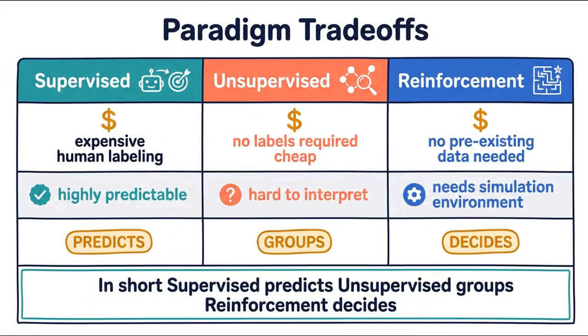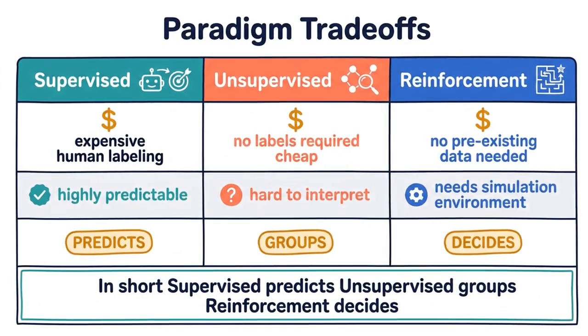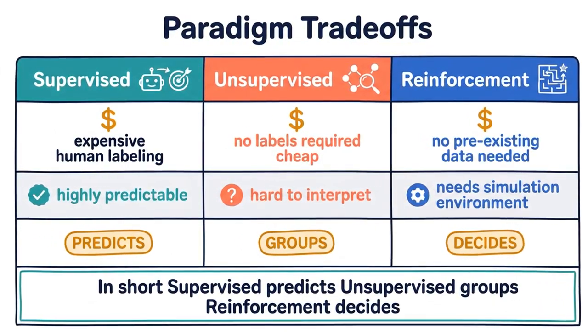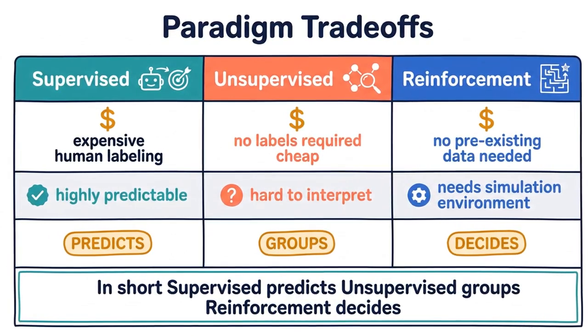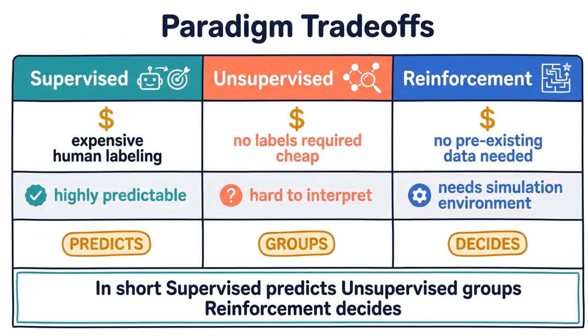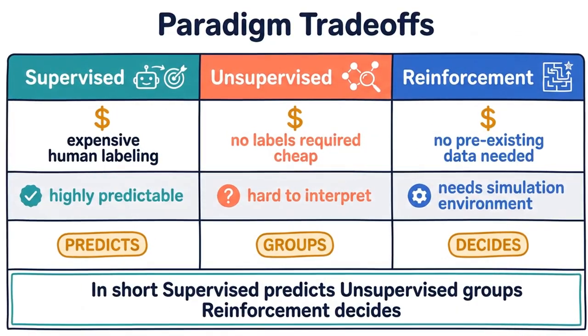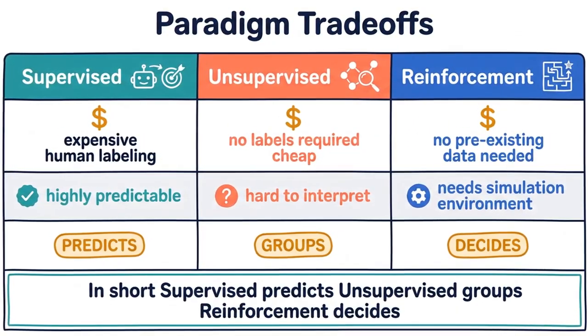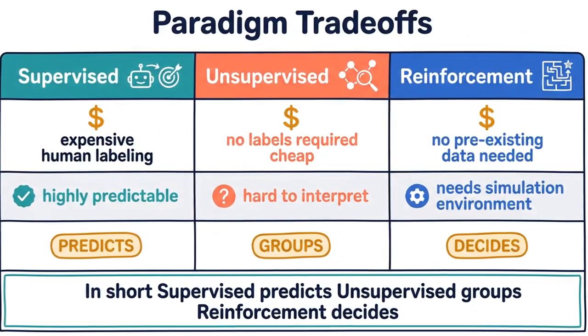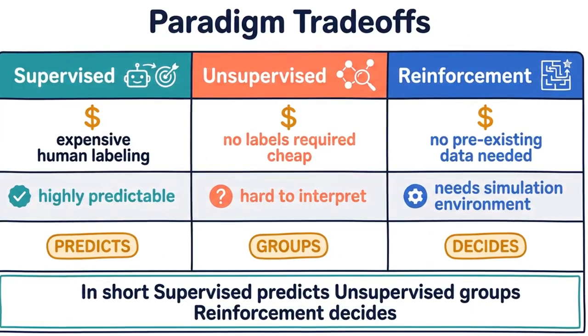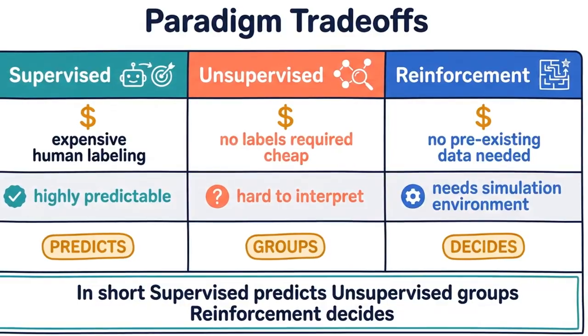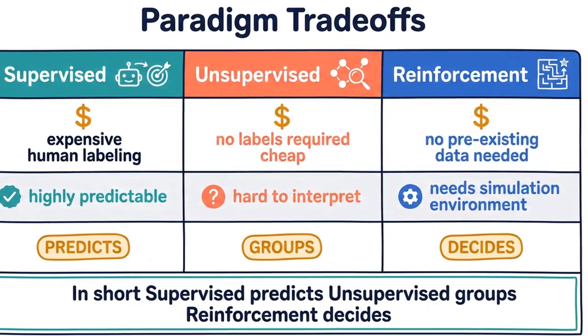Supervised learning requires expensive human labeling, but offers highly predictable classification and forecasting. Unsupervised learning requires no labels, making it cheap to run, but its results can be difficult to interpret since the machine defines the categories. Reinforcement learning requires no pre-existing data, but needs a simulation environment where the agent can make thousands of mistakes safely to learn a policy.